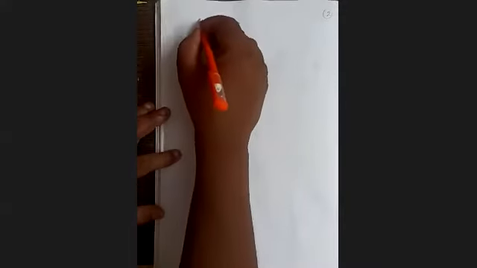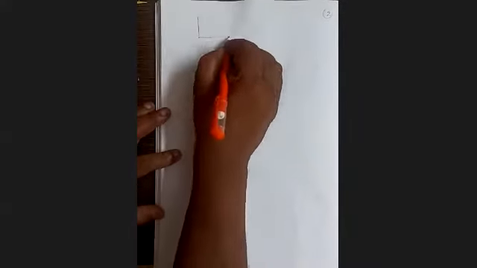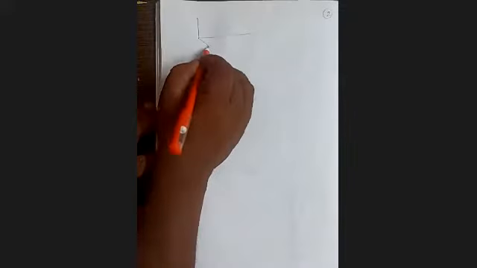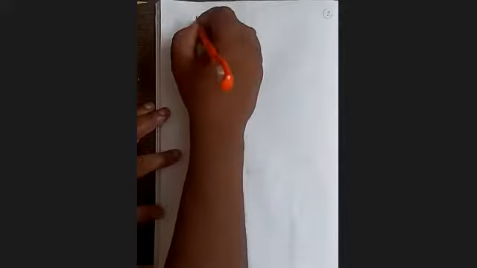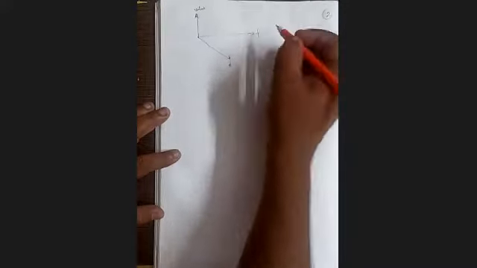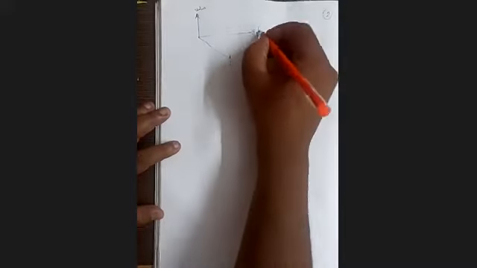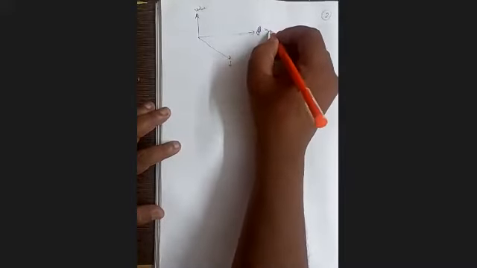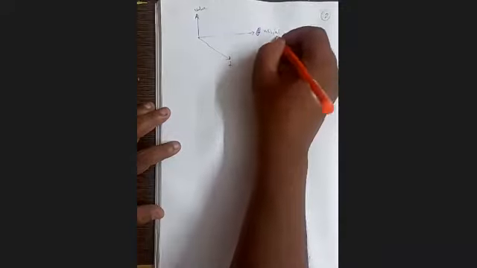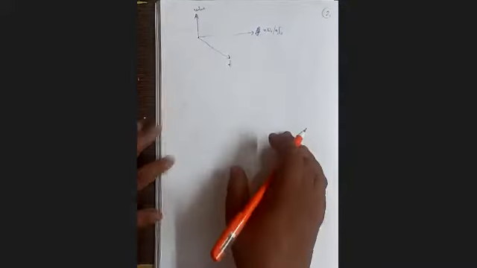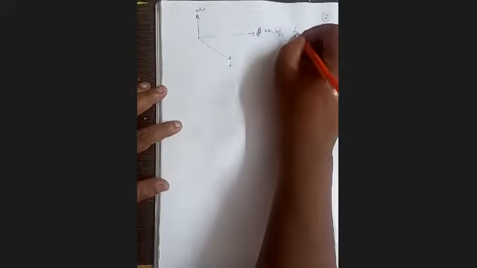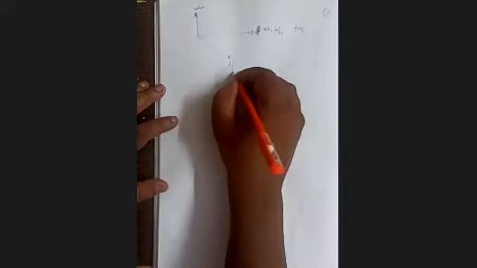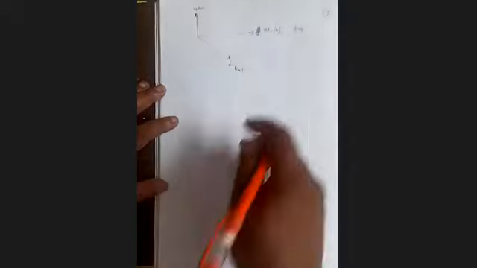Now we consider a 3-dimensional axis. It's a time axis, a value axis, and a frequency axis, n omega 0 or n f0, whatever we write, it doesn't matter.